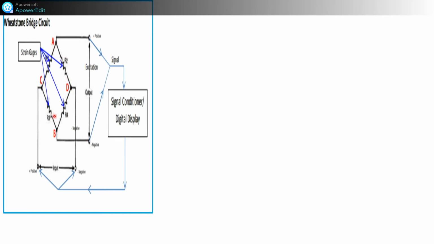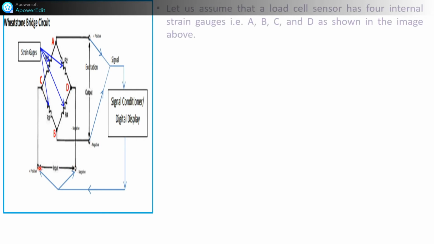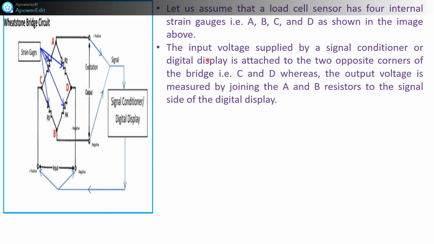And these are the points A, B, C and D. A and B are connected to the output, the signal conditioner, and C and D are connected to the input. Let us assume that the load cell has 4 internal strain gauges A, B, C, D, as shown in this image. The input voltage supplied by a signal conditioner or digital display is attached to the 2 opposite corners, that is C and D.